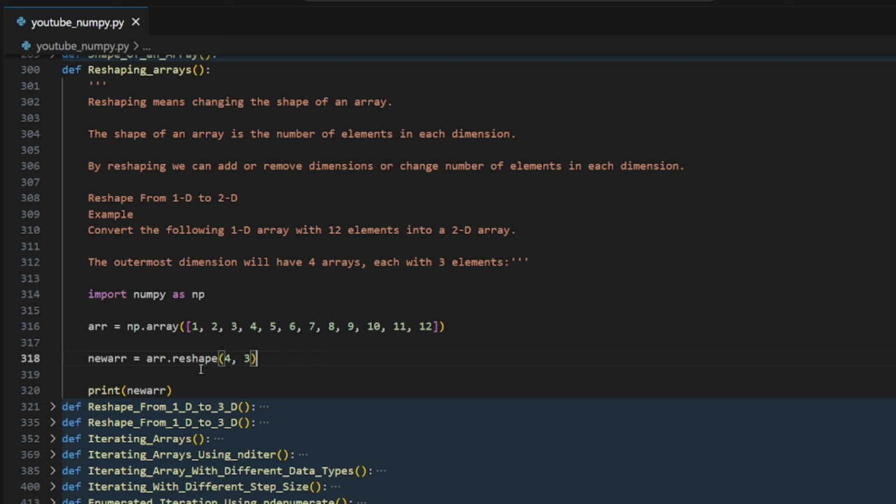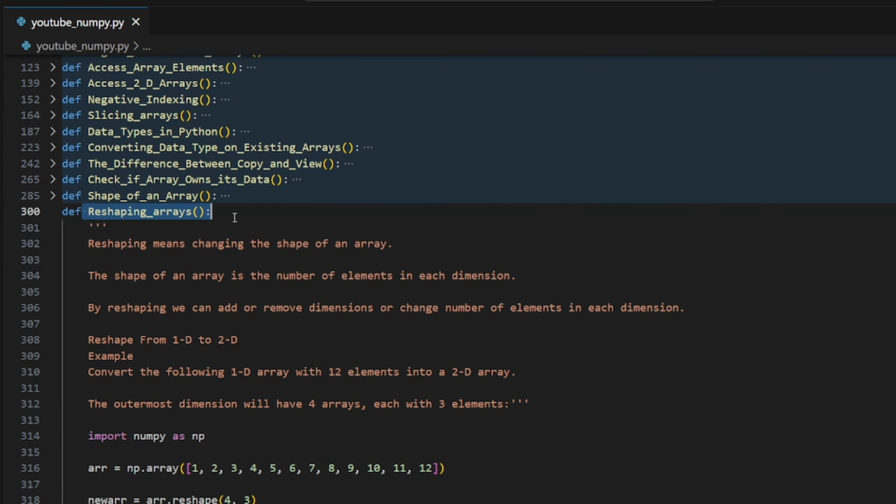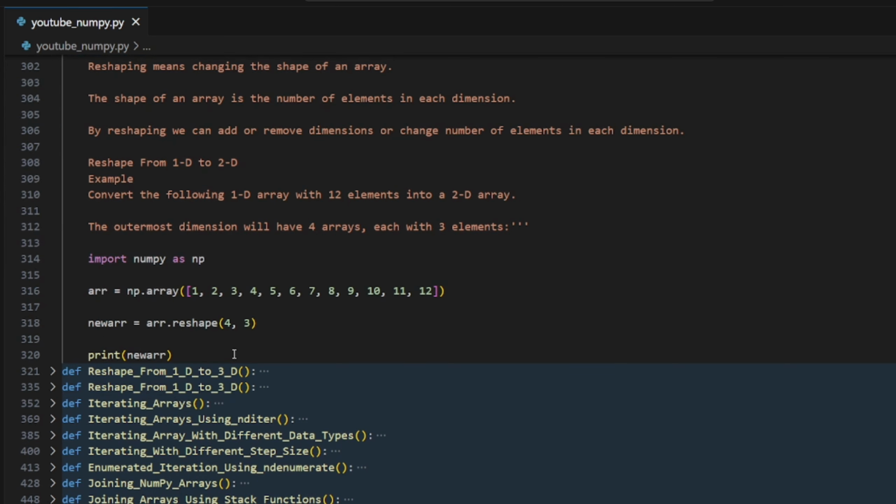Now we are reshaping, but here is a twist. The numbers you are reshaping with should multiply to the total number of elements in that array. So here we have 12 elements, and 4 multiplied by 3 is 12, so we are going to get 4 rows and 3 columns.